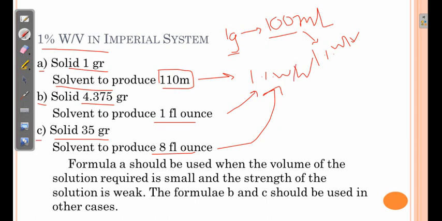Now which formula is to be used at what place? That you need to remember.